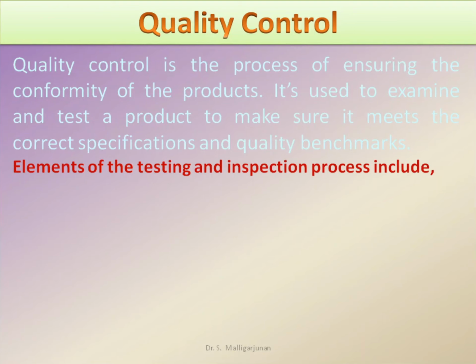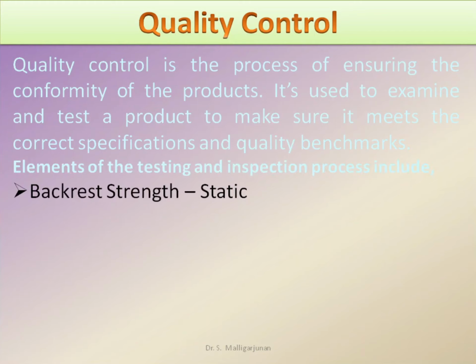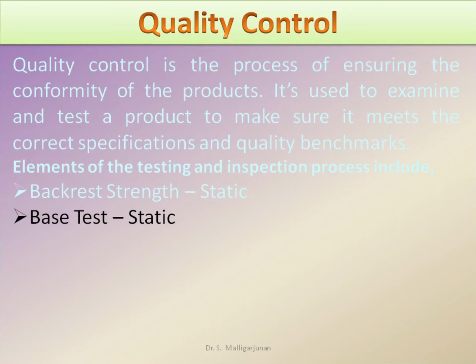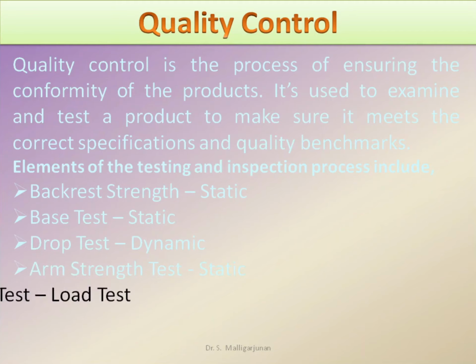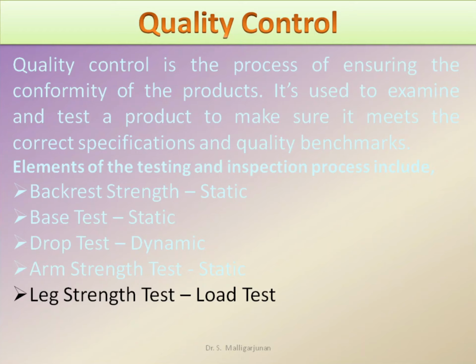Elements of the testing and inspection process include backrest strength, base test, drop test, arm strength test, leg strength test. So these are the different tests carried out to test the backrest, base, arm strength and leg strength. Even a drop test is used to check the impact load when you suddenly drop a chair.